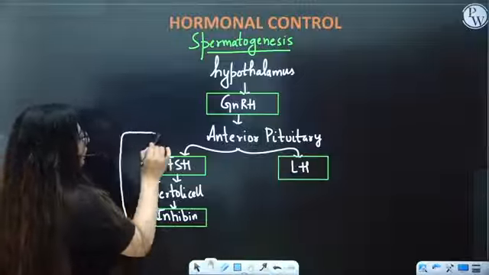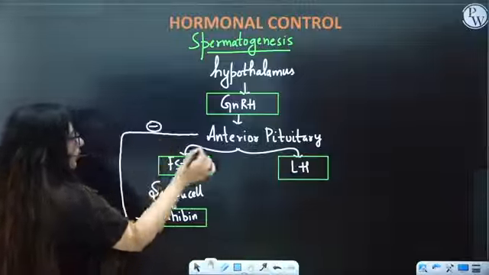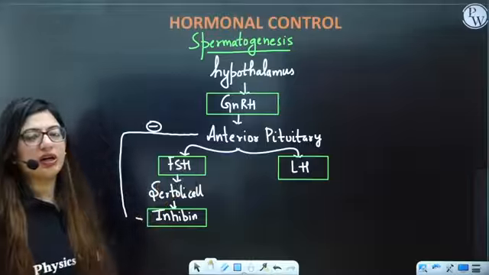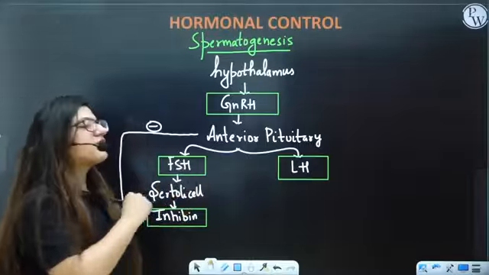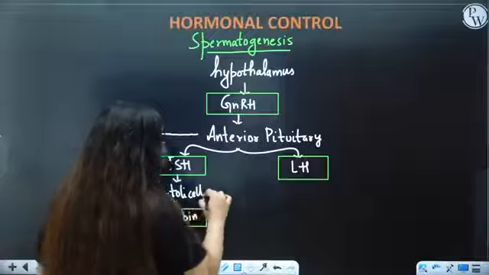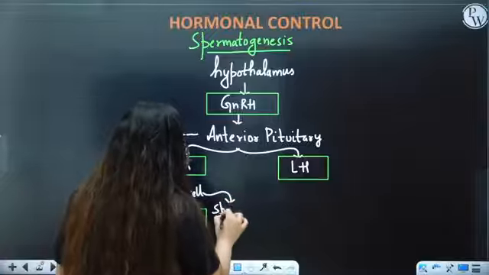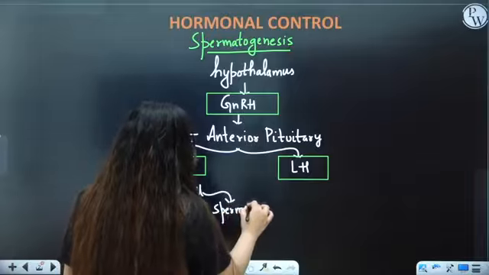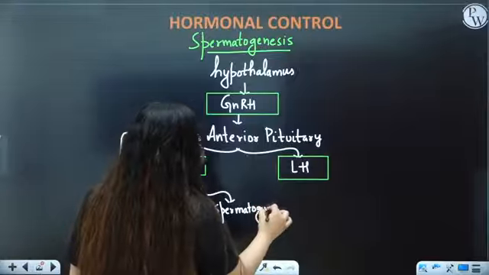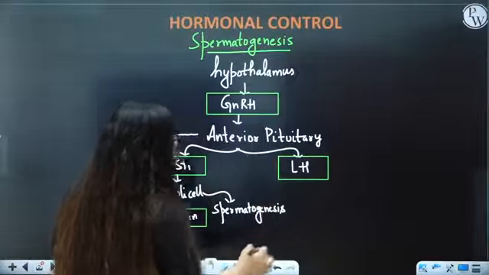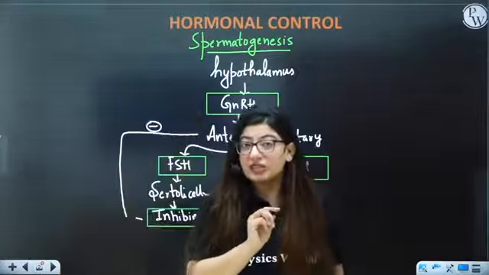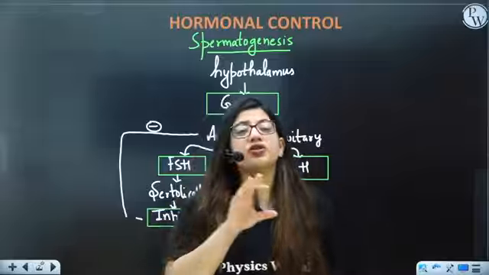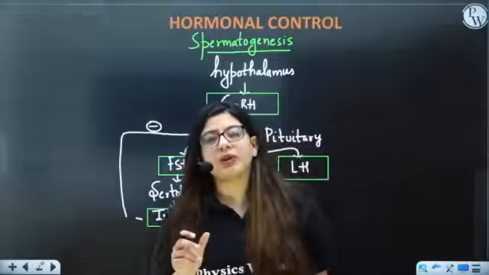It gives negative feedback to the anterior pituitary so that there is no more secretion of these hormones, because Sertoli cells help in spermatogenesis. If you remember, in the previous class we discussed that Sertoli cells play a vital role in spermatogenesis.